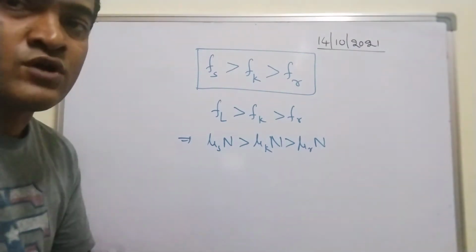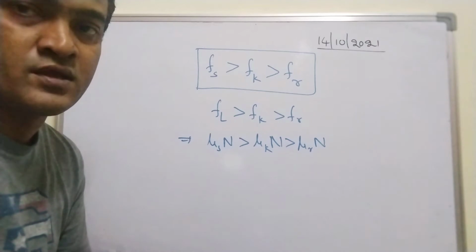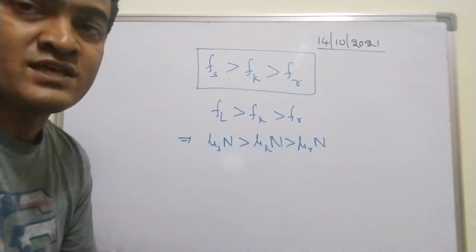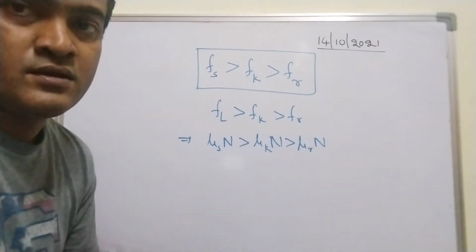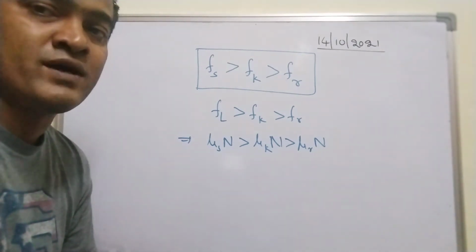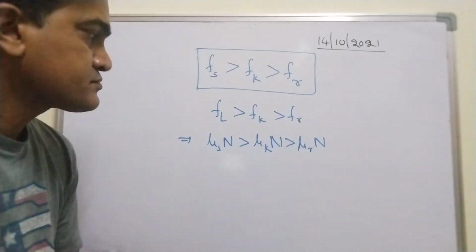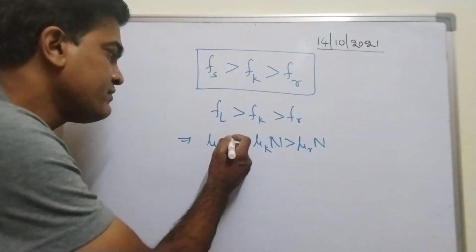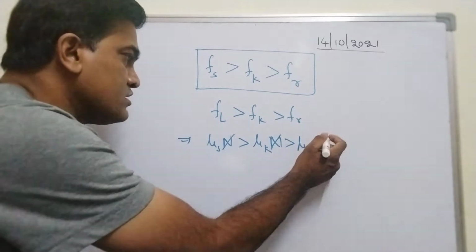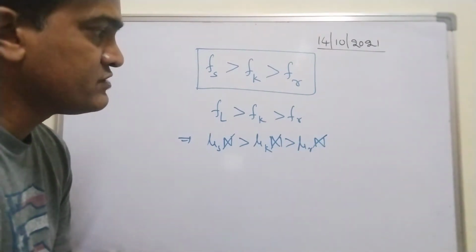N is balanced by what? Normal force is balanced by mg in case of a horizontal surface. Not every time mg. Don't consider N as mg every time, right? N is balanced by mg only on the horizontal surface. Anyways, I can cancel this N in all the three factors.